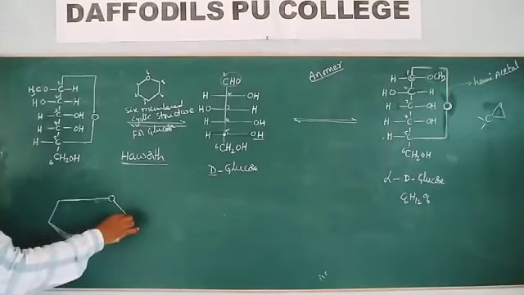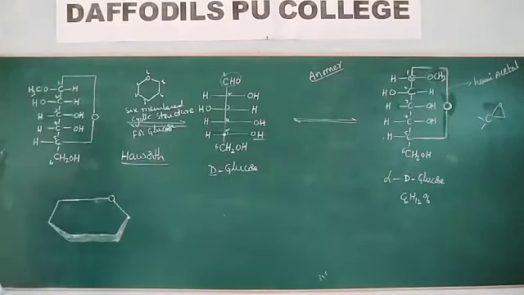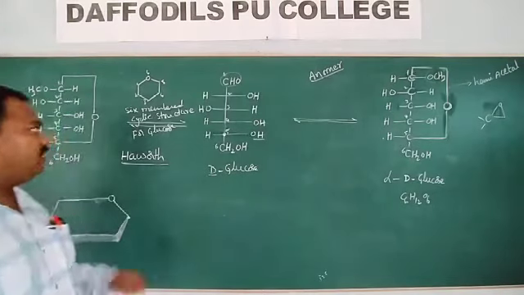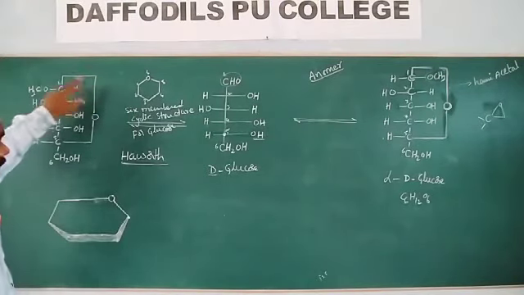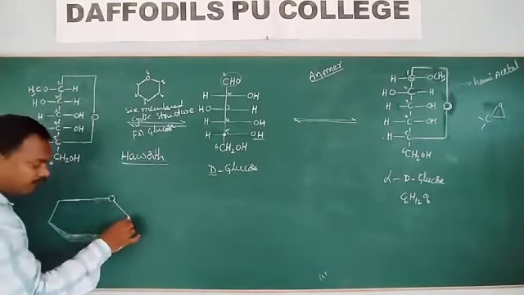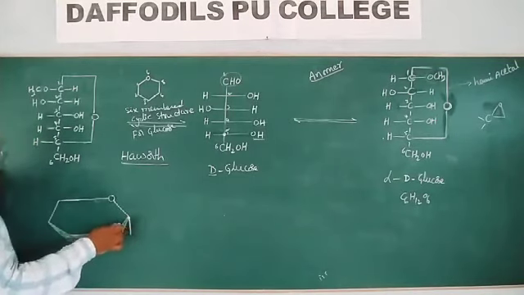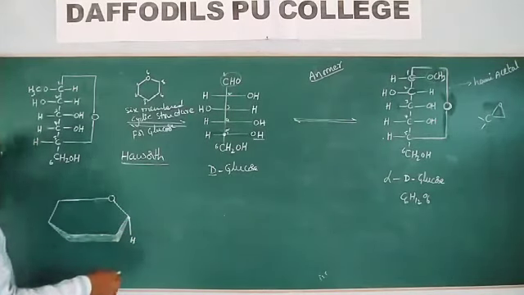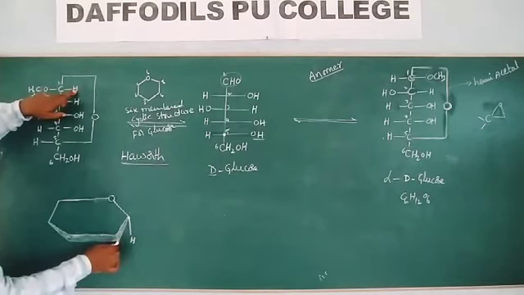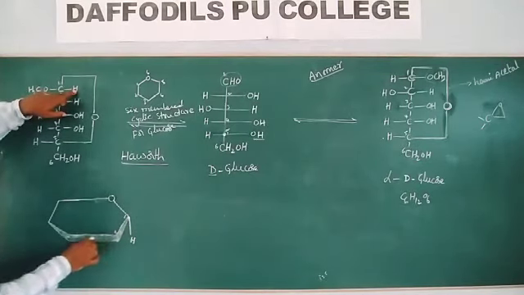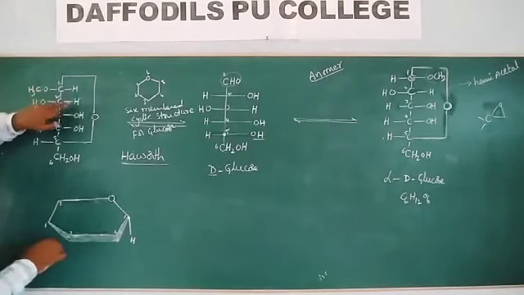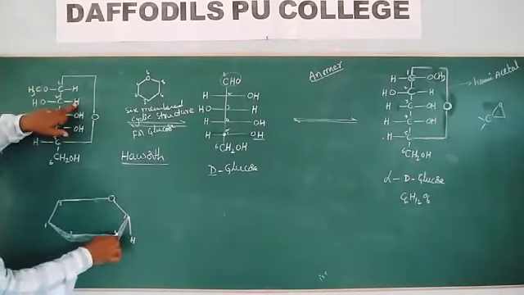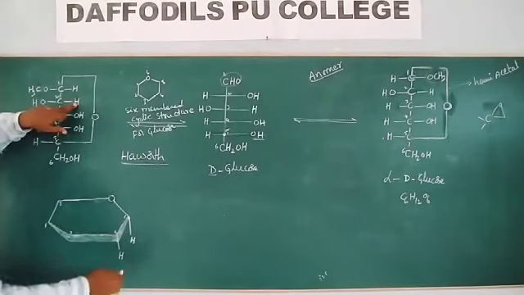In the Haworth structure of glucose, the groups which are present at the right side of the cyclic structure have to be drawn below the pyranose structure. This is first carbon, second carbon, third carbon, fourth carbon, fifth carbon. For second carbon, H is present at the right side.